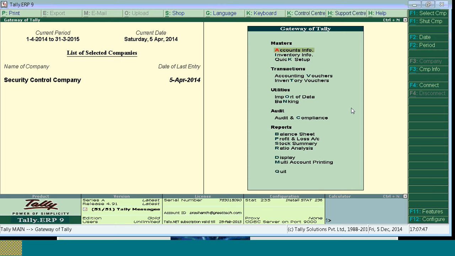Okay. So I have shown you how to give Tally Vault password. In case you want to change,